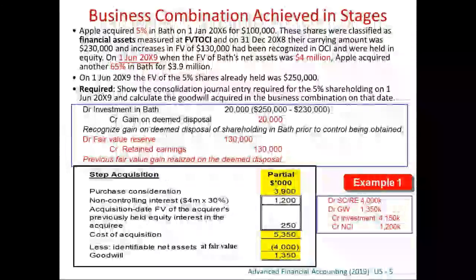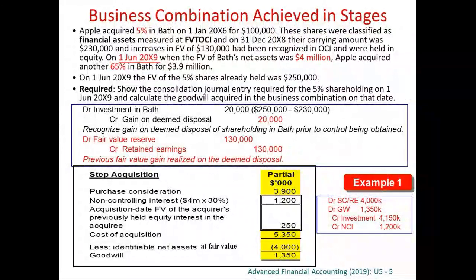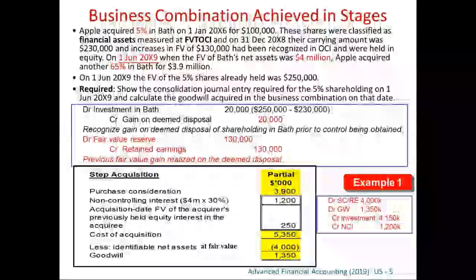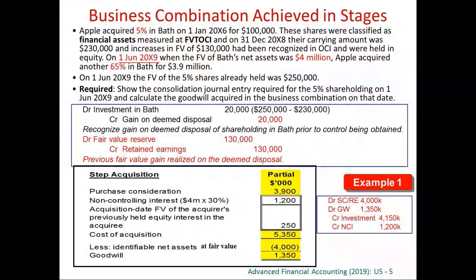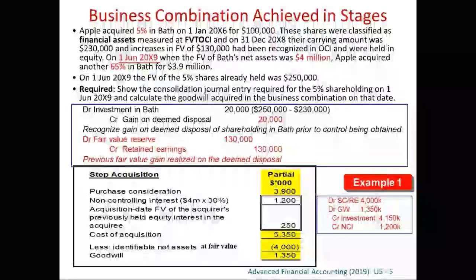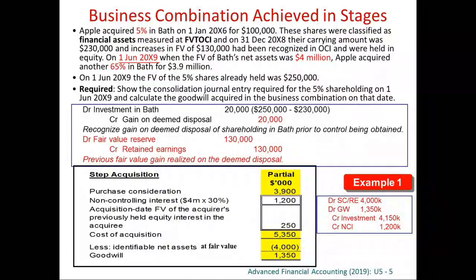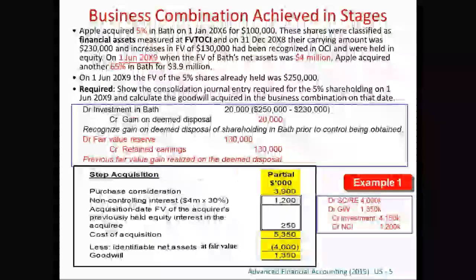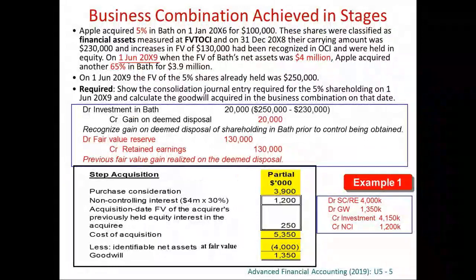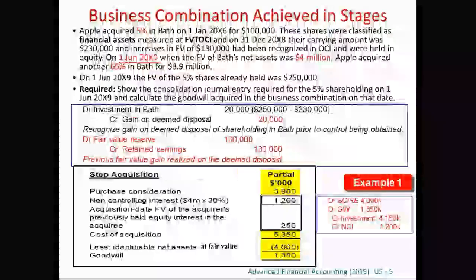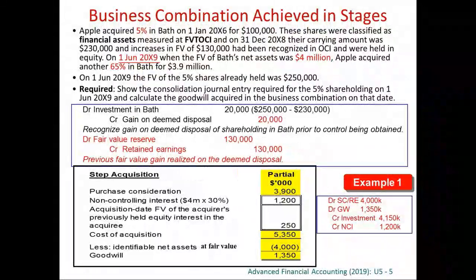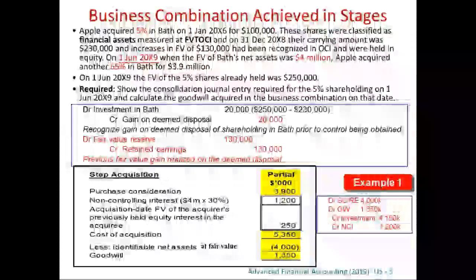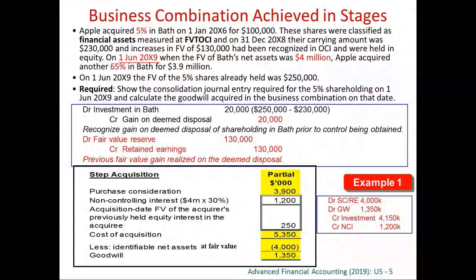And then suddenly something happened on 1st of June. On 1st of June, we acquired another 65%. So the status changed. It changed from a 5% simple investment to a 70% subsidiary.